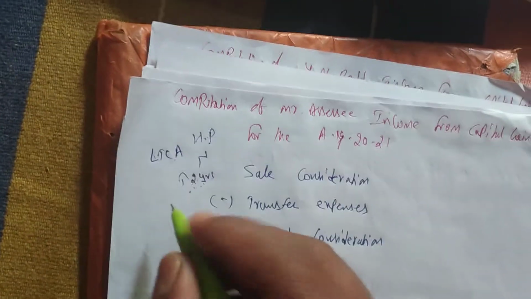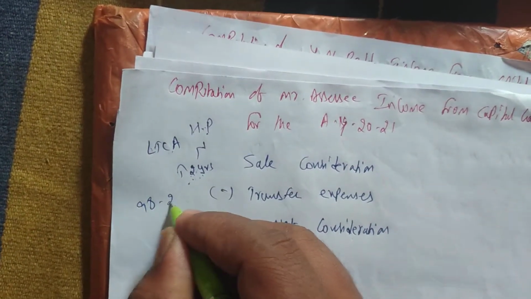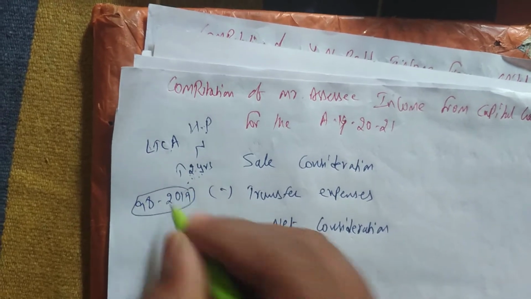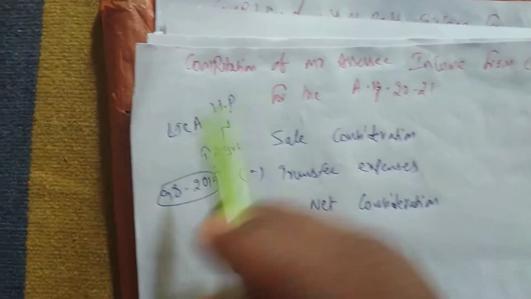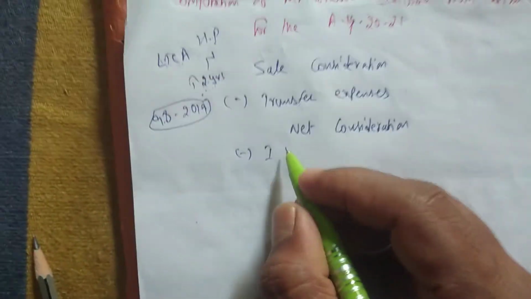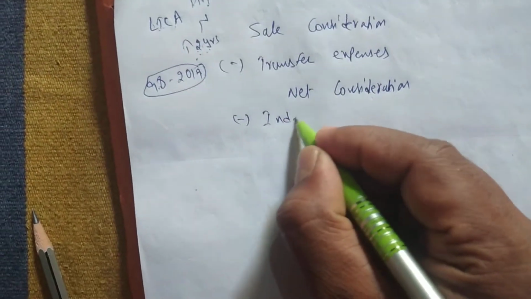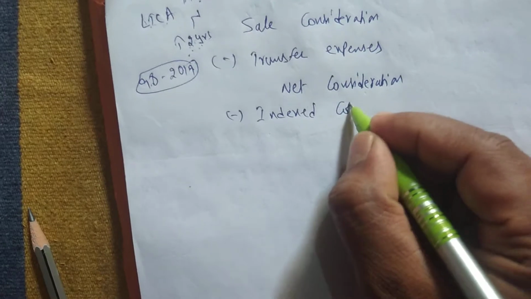When did he purchase? He purchased in the year 1998 and he sold in the year 2019. From 98 to 2019 is more than 2 years, so we are calling this a long term capital asset. So whenever there is a long term capital asset, we have to write indexed cost of acquisition.